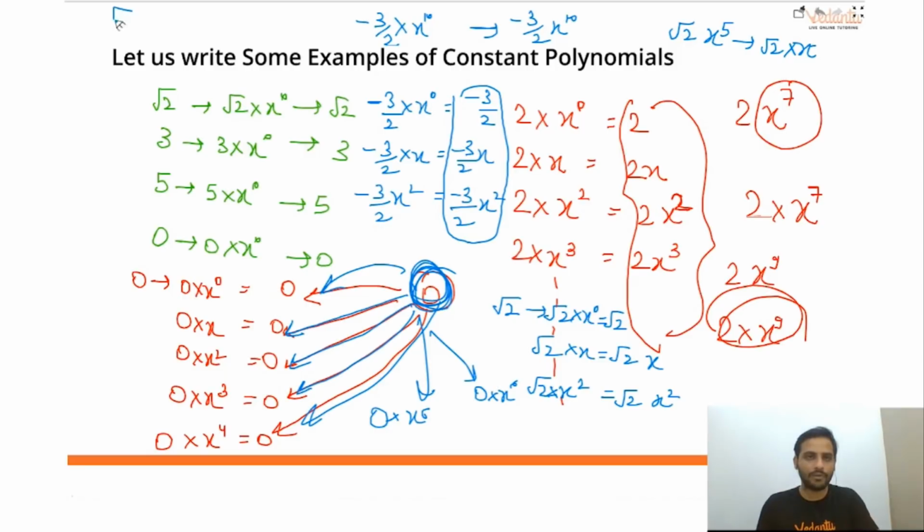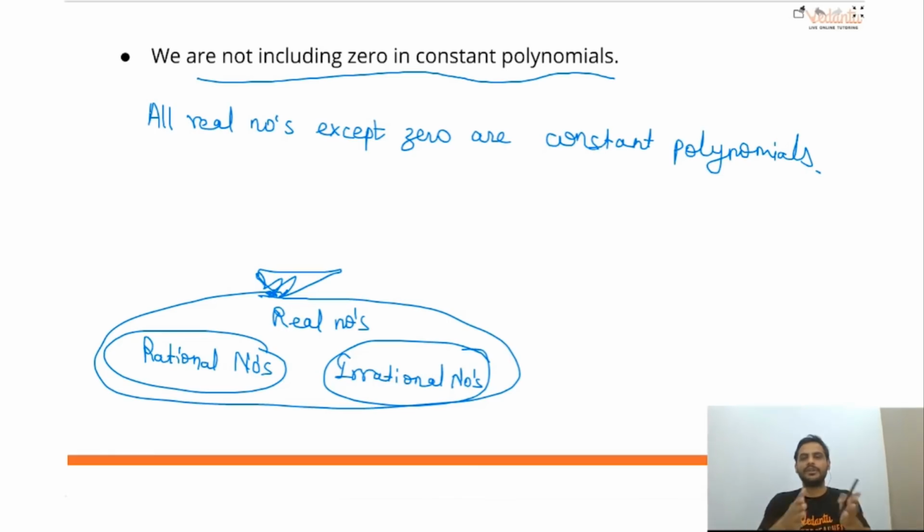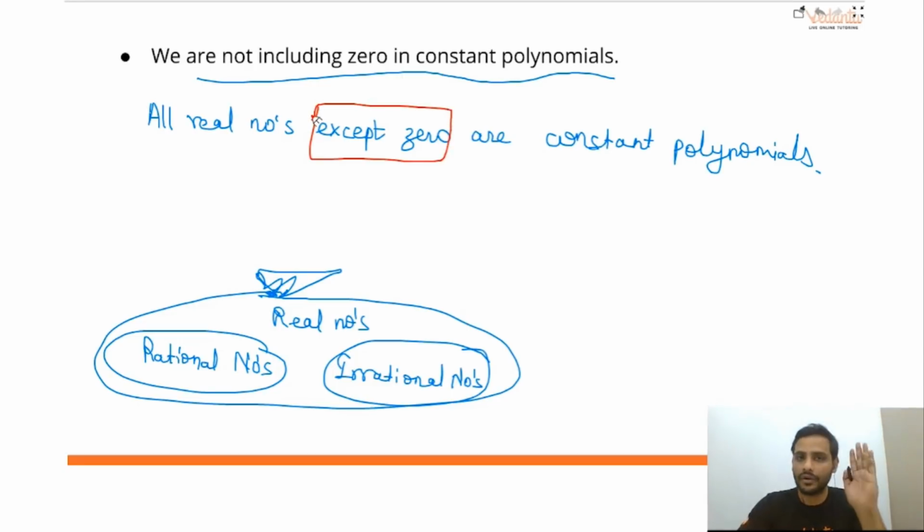If I write root 2, you can tell me it is x to the power 0. But if I write 0, how will you know it is 0 into x raised to the power 0 only? It can be 0 into x, it can be 0 into x raised to the power 10 also. In all these cases, you will get 0 only. Got it? So we cannot be sure. So 0 is not included in constant polynomials. All real numbers except 0 are called constant polynomials. Understood?